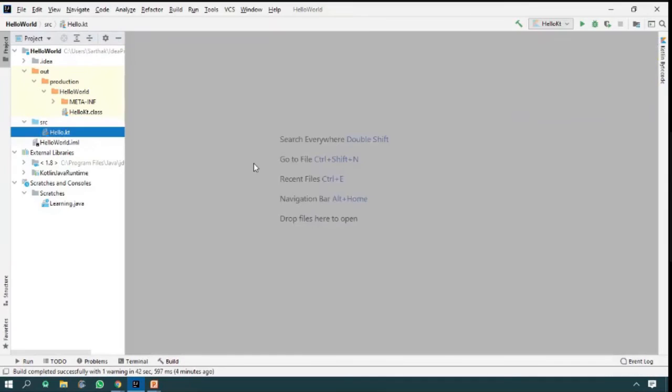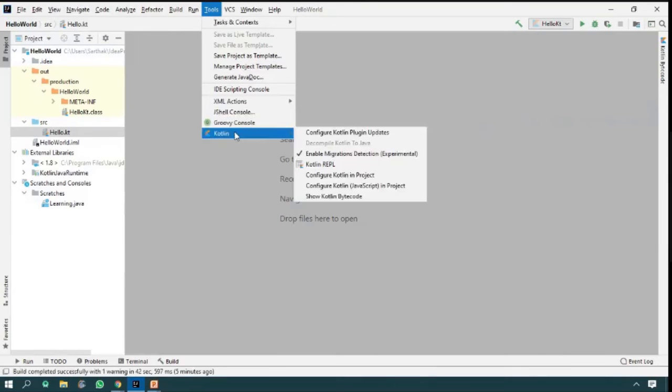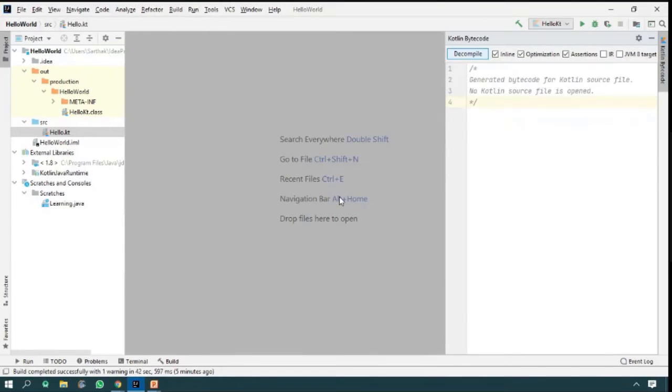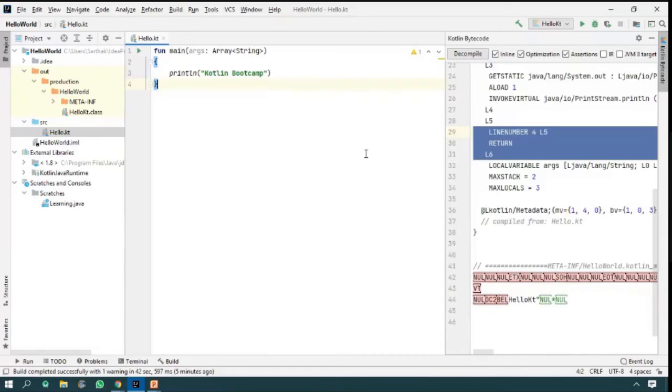I already closed everything. Click on hello.kt. Then click on Tools, then Kotlin, then Show Kotlin Bytecode, and click on it. Right now it is not going to display anything. It will say no Kotlin source file is open. See here, the message is no Kotlin source file is open. So please double click on it. So it will generate for you. Is it completed from your end? Can anybody reply? Yes, sir.